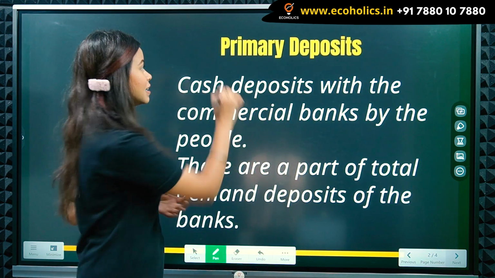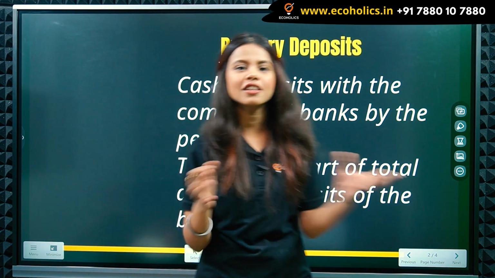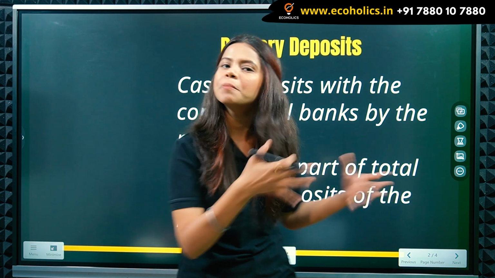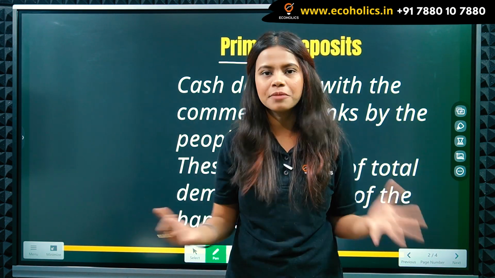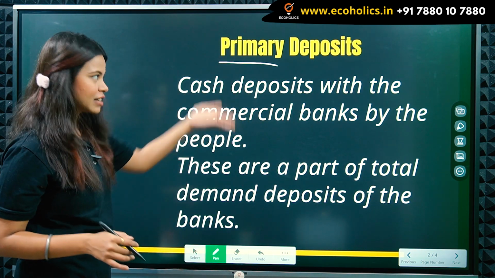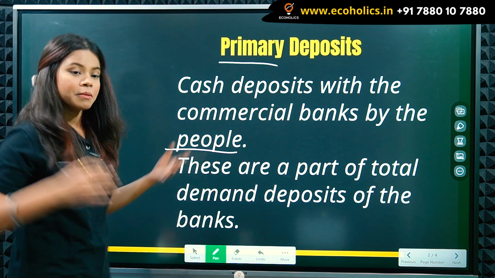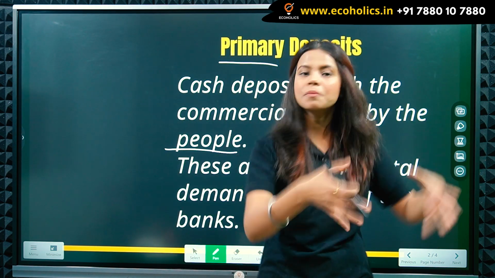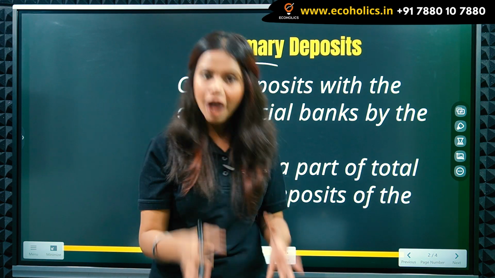Firstly, we'll be understanding about the primary deposits. So let's understand this with a small example. We as common people go to the bank to deposit money, and that is known as your primary deposit. Let's now read and understand: cash deposits with the commercial banks by the people. By people like us, we go to the bank and deposit some money with the commercial banks, and this is nothing but a primary deposit.